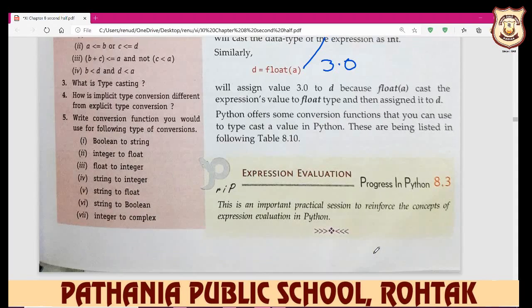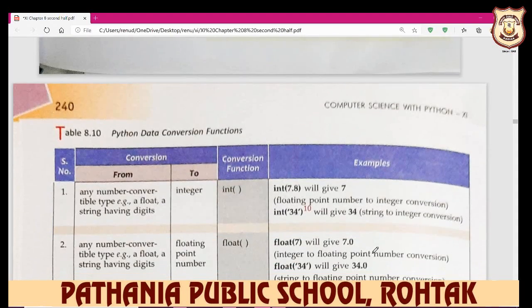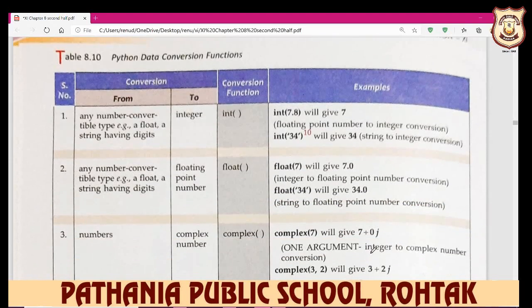Okay, and here you see some data type conversion functions. First is any number convertible type float, or a string having digits. For example, if you write int 7.8, it always gives the answer 7. This is called floating point number to integer conversion.